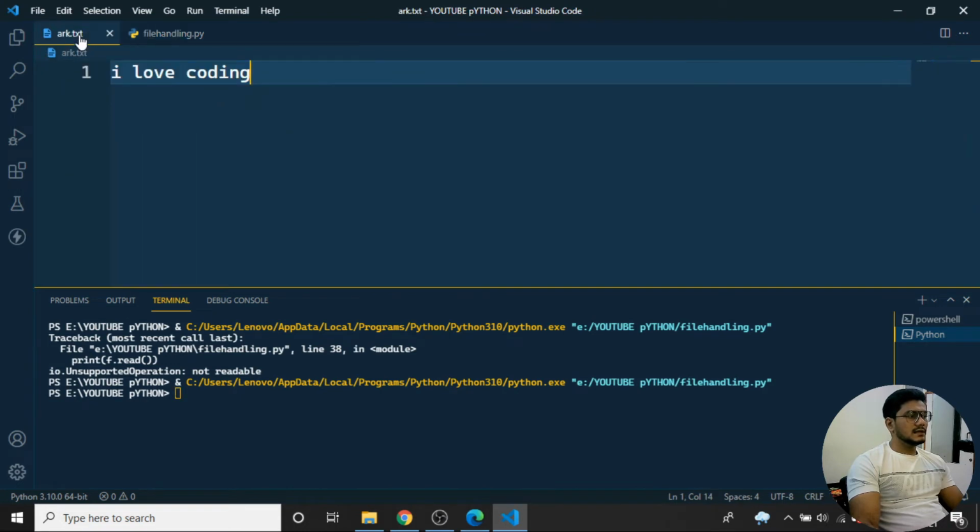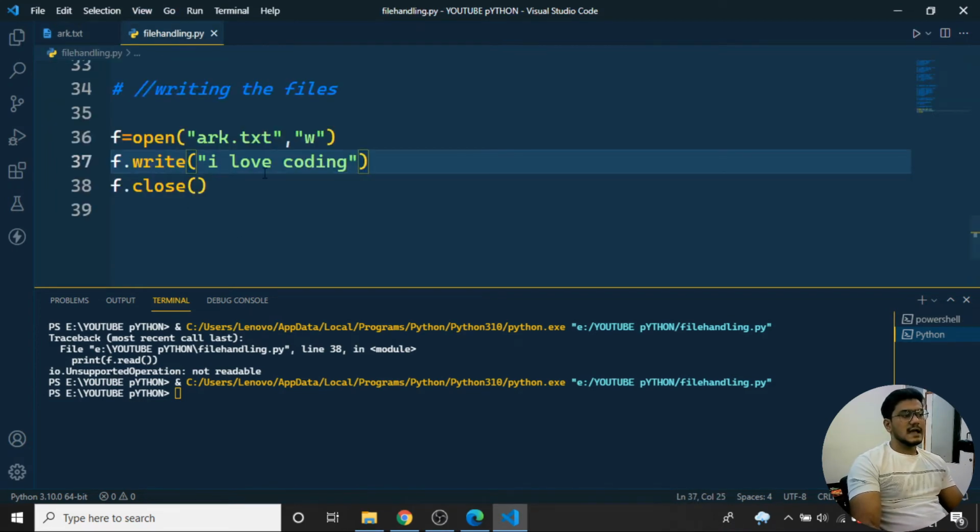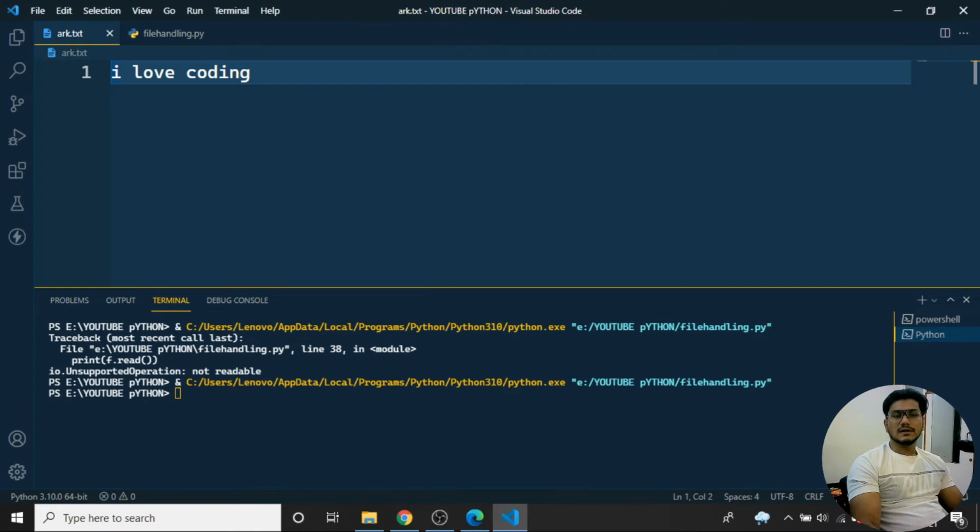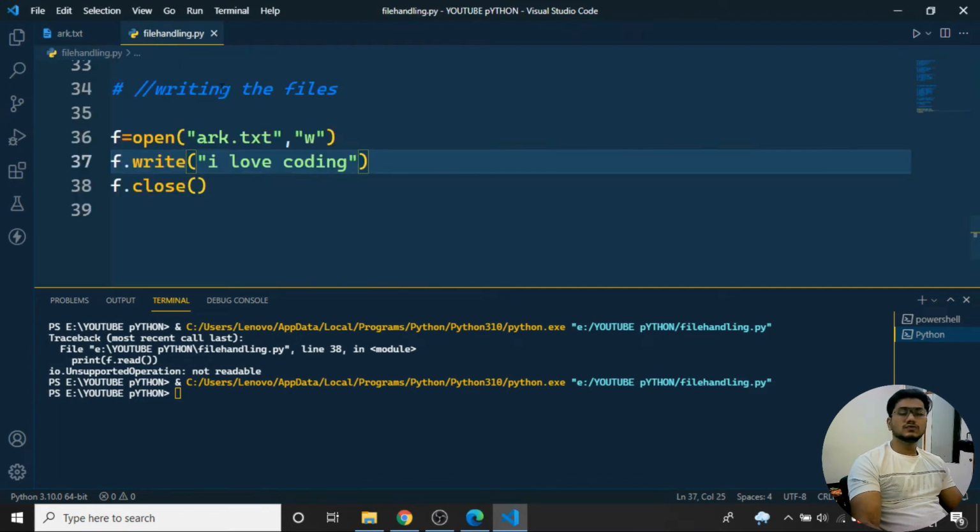Now coming back to the ark.txt, you can see everything is gone. The previous content is gone and the new content has come, that is "I love coding". So when I'm using this kind of syntax, if I don't want to lose the previous data and want to add new data, at that time you should not use it directly like this. If you do, the old content will get deleted.